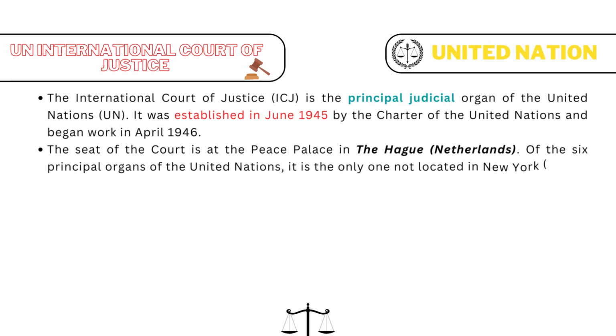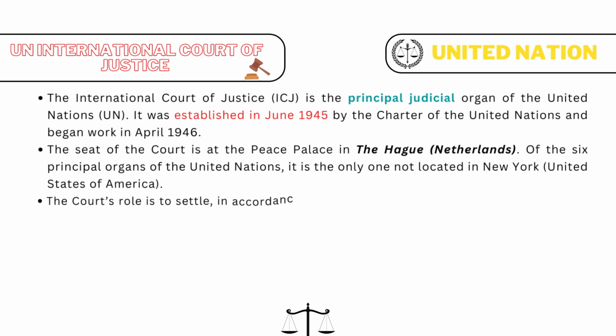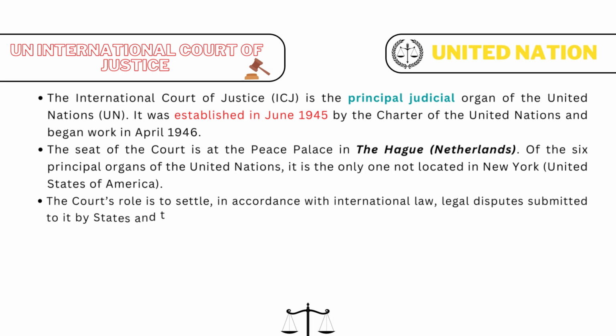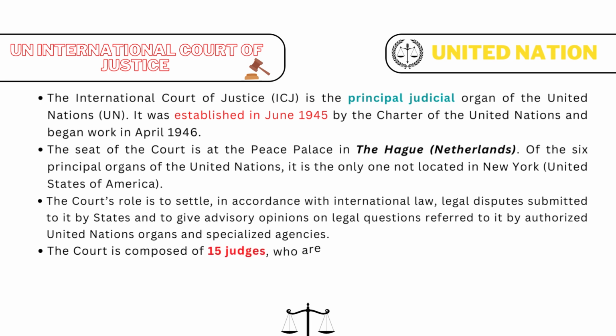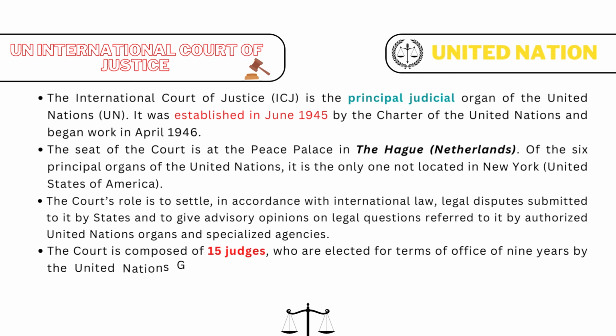Of the six principal organs of the United Nations, it is the only one not located in New York, United States of America. The court's role is to settle, in accordance with international law, legal disputes submitted to it by states, and to give advisory opinions on legal questions referred to it by authorized United Nations organs and specialized agencies.